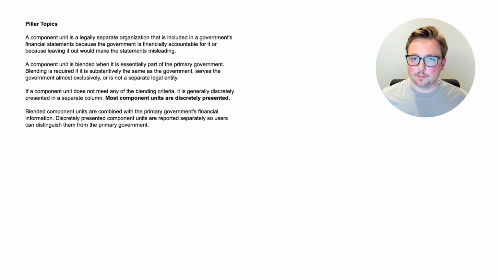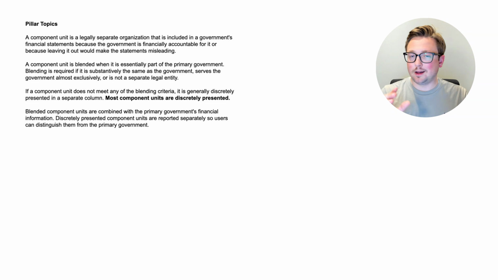All right, here we are at the pillar topics. Again, this is basically a summary, the basic ideas of what we were supposed to learn from those questions. So let's go through this. A component unit is a legally separate organization that is included in a government's financial statements because the government is financially accountable for it, or because leaving it out would make the statements misleading. Also, a component unit is blended when it is essentially part of the primary government. Blending is required if it is substantively the same as the government, serves the government almost exclusively, or is not a separate legal entity. If a component unit does not meet any of the blending criteria, which we just talked about, it is generally discretely presented in a separate column.